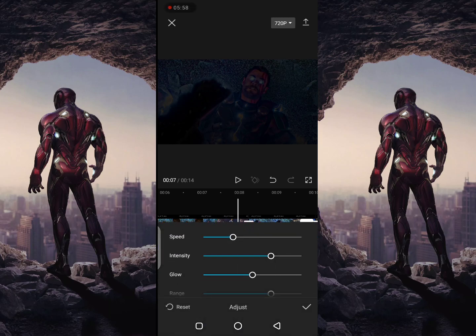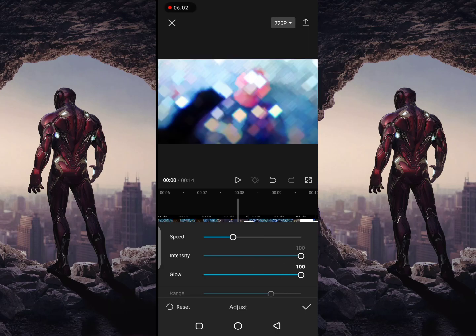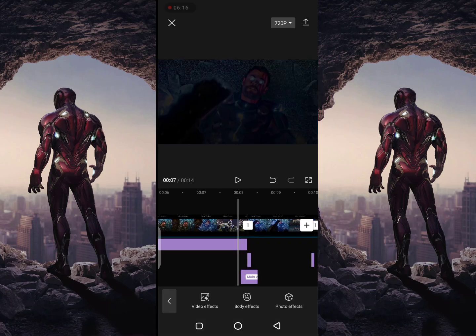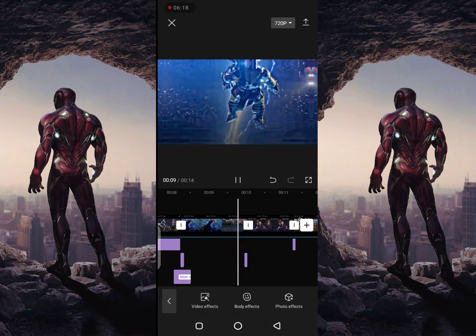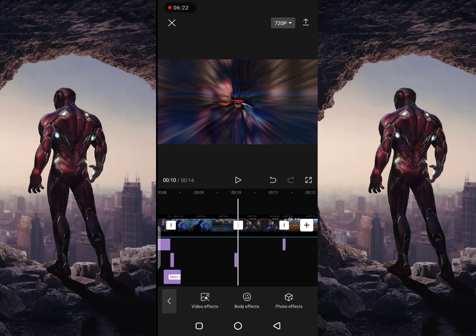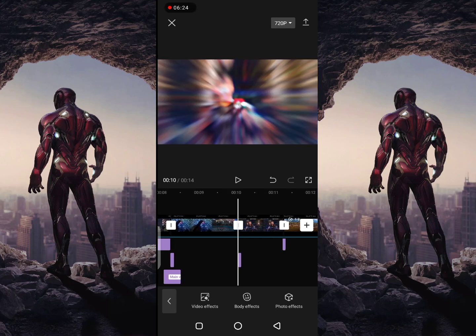Go to adjust. Intensity, glow and range. Copy the vibration flash and adjust it in the split areas.